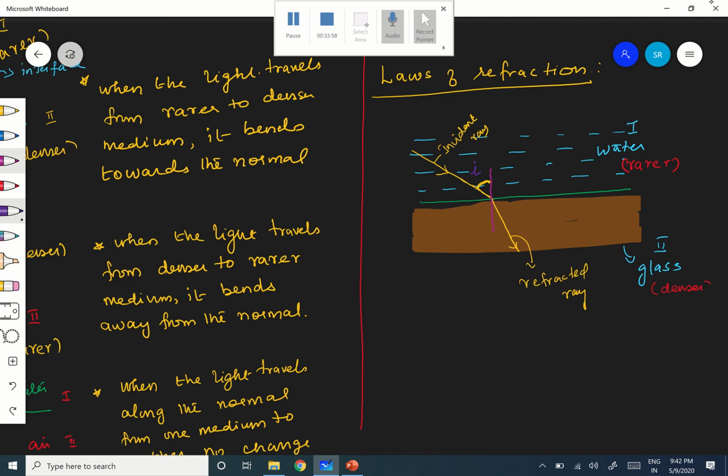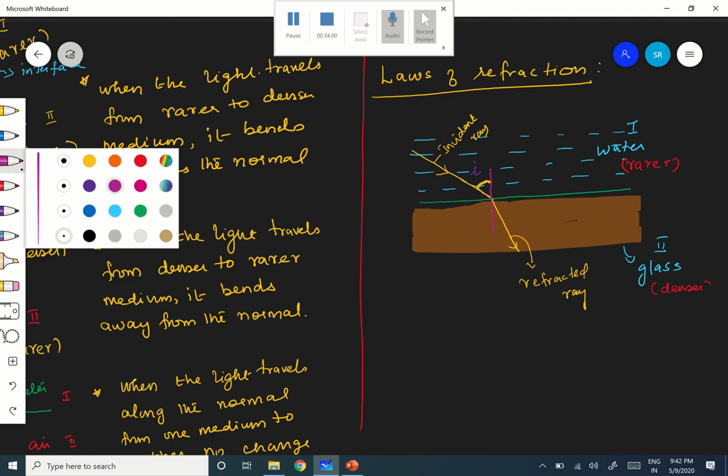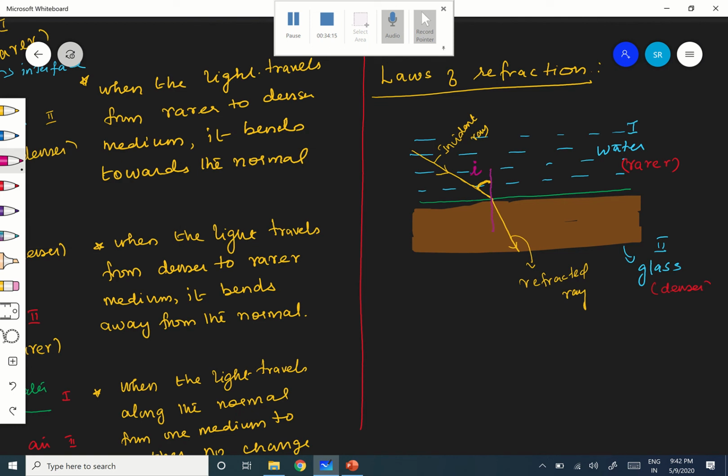This is I. And the angle between the refracted ray and the normal, this one, this is R. Are you following?